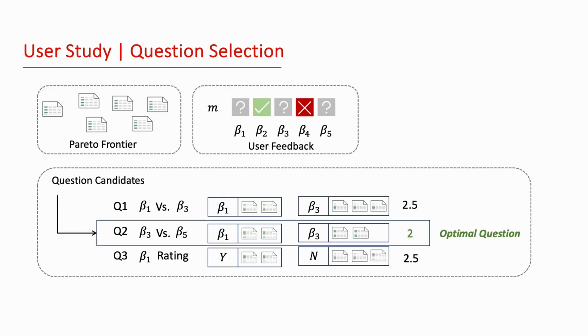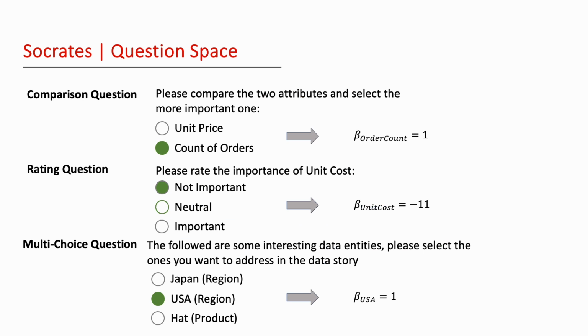In every iteration, we rely on two key factors to formulate the next question: the user feedback gathered so far, and the existing Pareto frontier. Our question set spans diverse combinations of facets, so each question can correspond to one or multiple facets. Answers to these questions help to refine the Pareto frontier by eliminating less optimal data stories. Accordingly, we choose the question that is expected to most effectively reduce the size of the Pareto frontier once the user responds. Socrates supports various question types, like rating, comparison, and multiple choice, to enhance user engagement and experience.